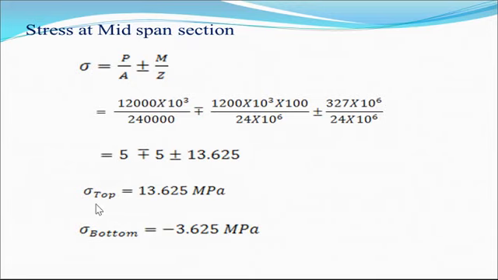So we get at the top 13 instead of 18, it is 16, that means the stress is reduced. And at the bottom, in the first case it is minus 8, here it is minus 3.625. This is due to shifting the position of the cable.